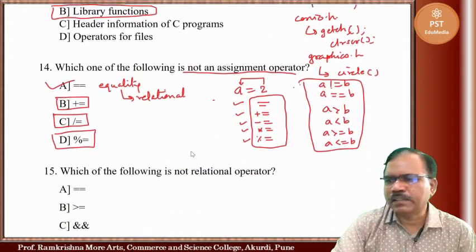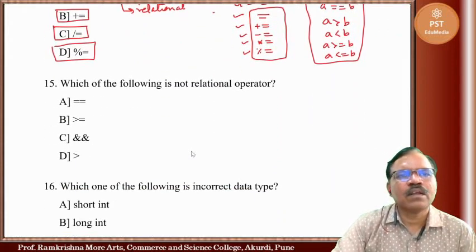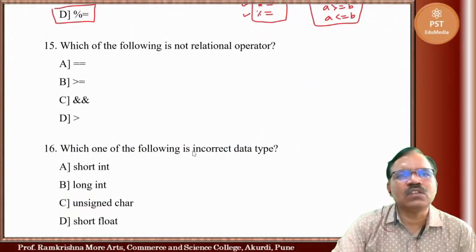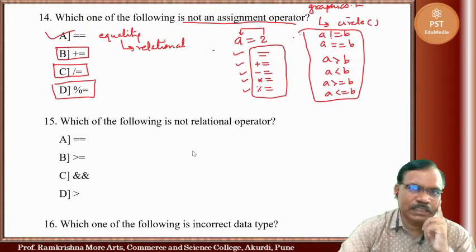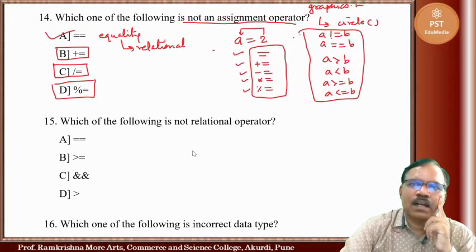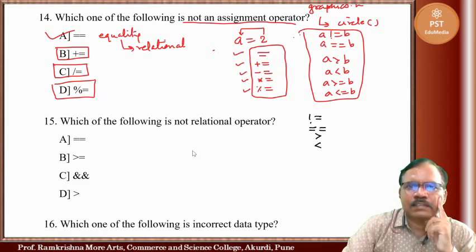Now next one, which of the following is not a relational operator? Just as we have seen here, not equal, equality, greater than, less than, greater than or equal to, less than or equal to.